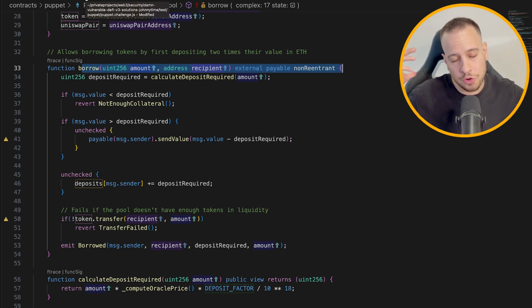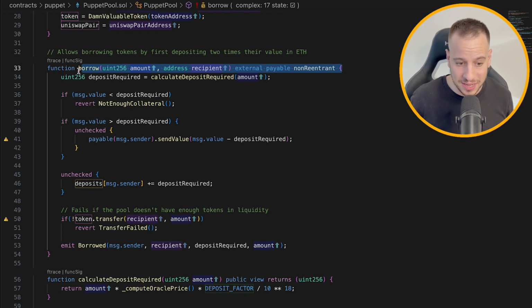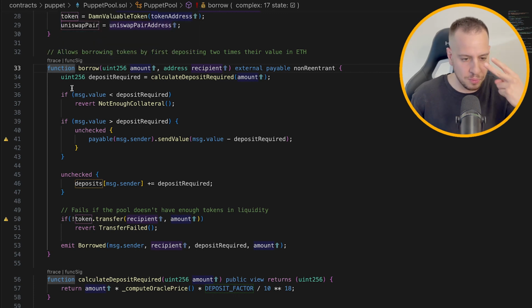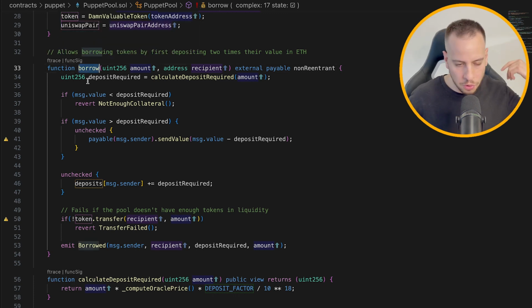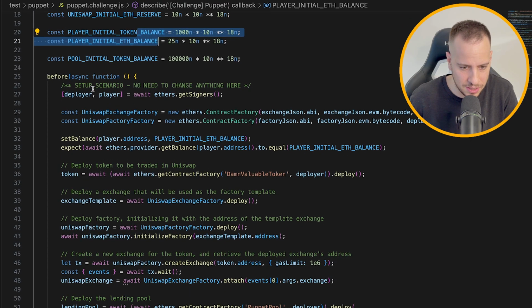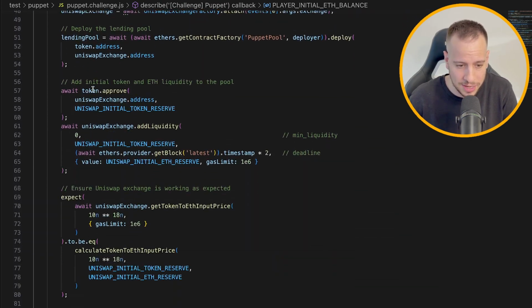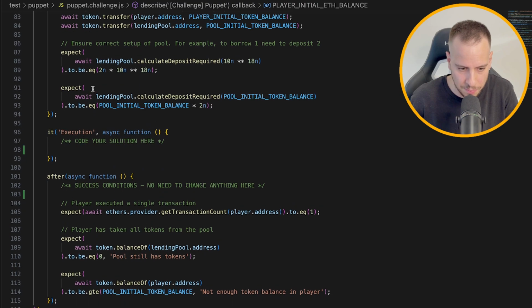So my plan is to create a smart contract that just dumps all the DVT tokens that I possess as the player to the Uniswap pool, basically pushing the DVT price down in the eyes of the pool contract. Then we request to borrow all the DVT tokens after we dump them to the Uniswap pool and reduce the price, and we can borrow them almost for free because the price is so low, since we manipulated it by dumping those tokens to the Uniswap pool.